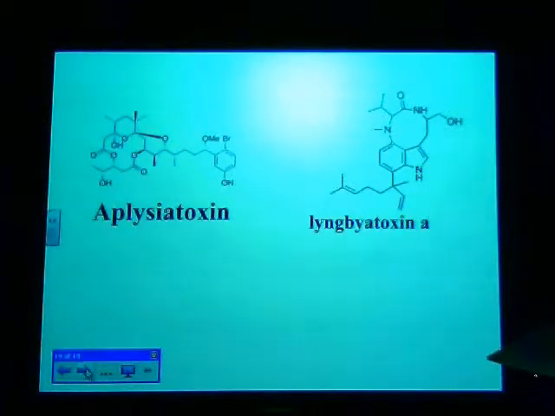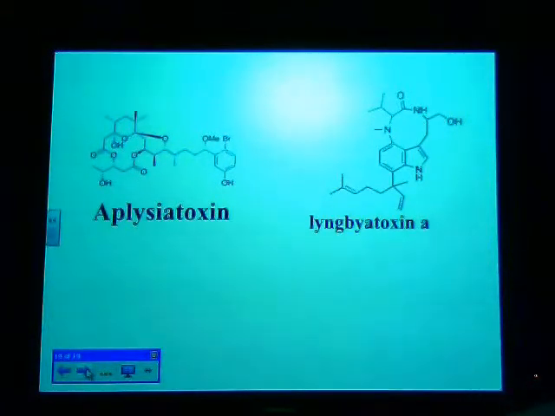So plesiotoxin is, we say, dermatoxic, and the other one, lingbiotoxin A, causes something called seaweed dermatitis, and the other property that lingbiotoxin A has is that it's also known to be a tumor promoter. So these again would be dangerous kinds of compounds.